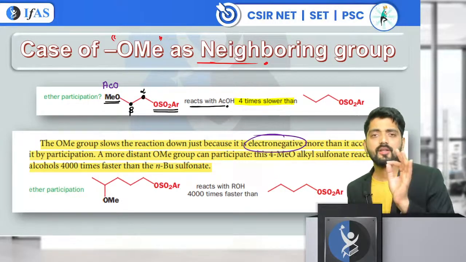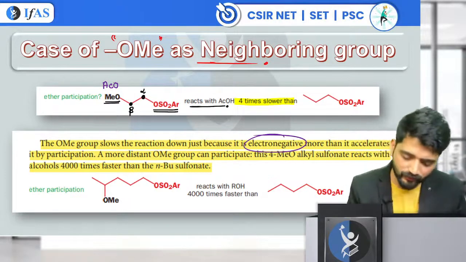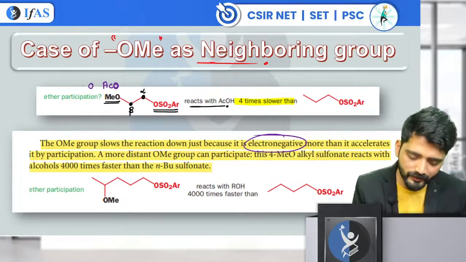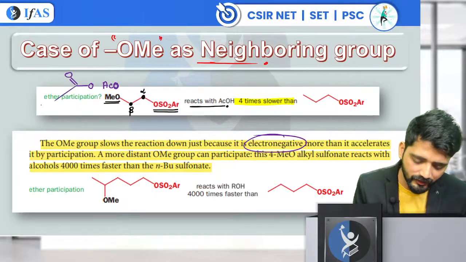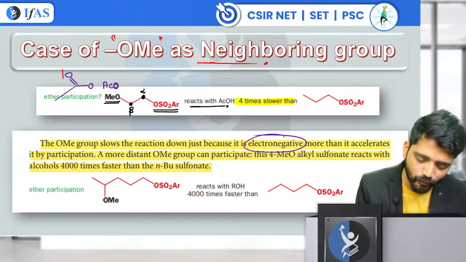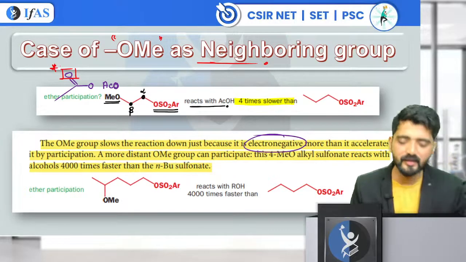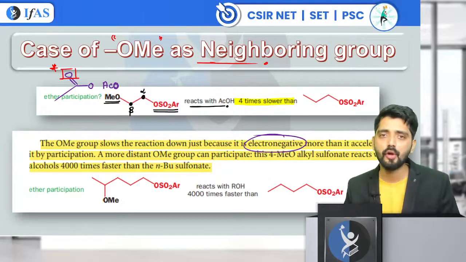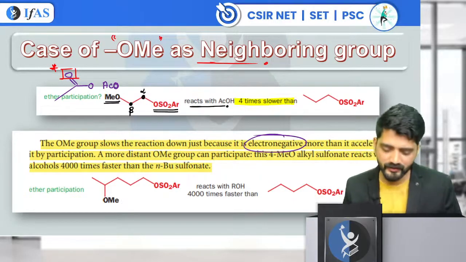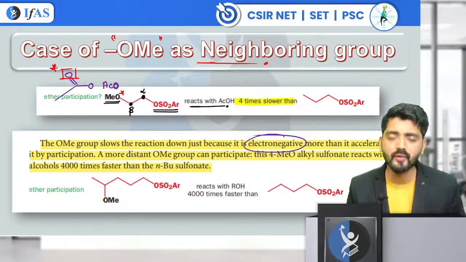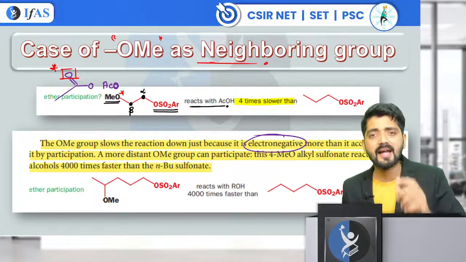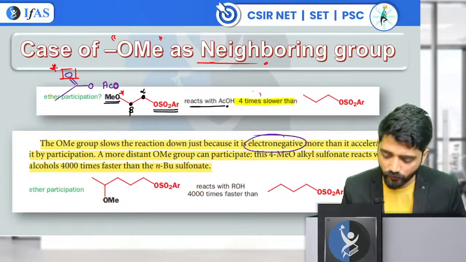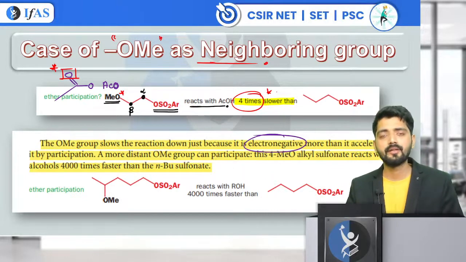See, when you write an OAc group as a neighboring group, this oxygen does not participate as a neighboring group. When we open this Ac group, what we find is the oxygen present at the carbonyl center participates in the ring formation, and then a three-membered or five-membered ring is formed. But in the case of oxygen, these rings form a three-membered ring, which is not favorable for an atom like oxygen. That's why the rate in this case is 4 times slower as compared to this.